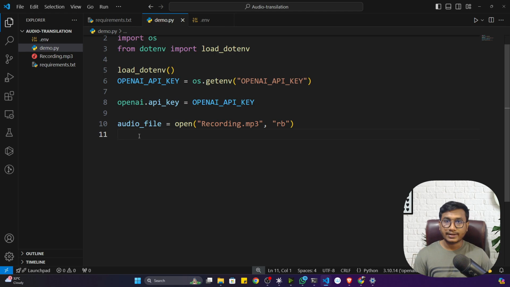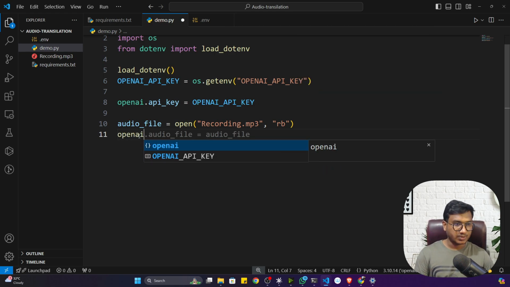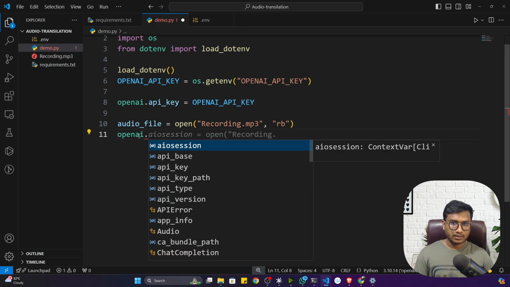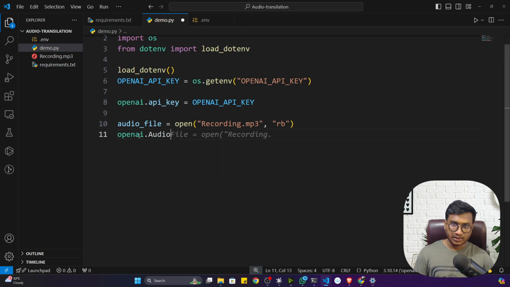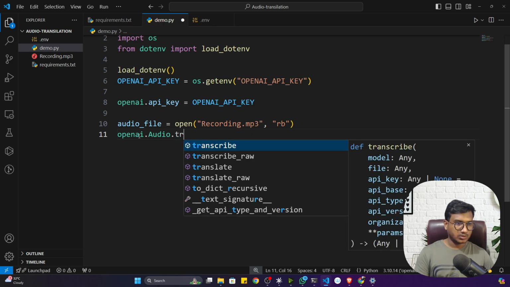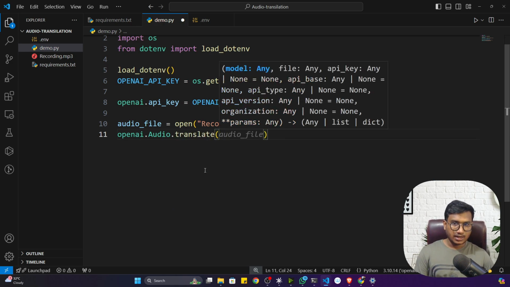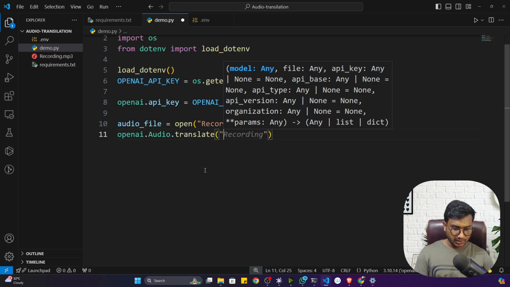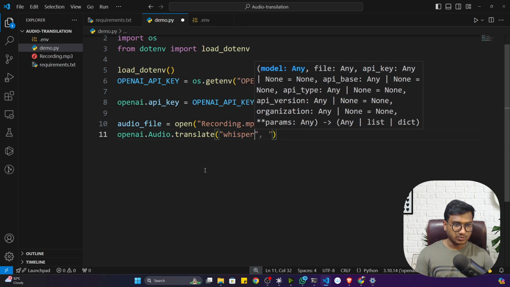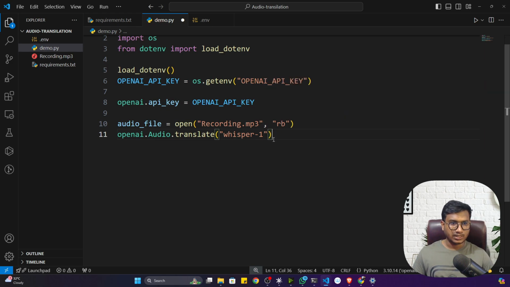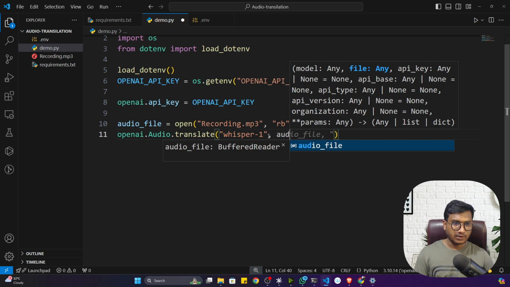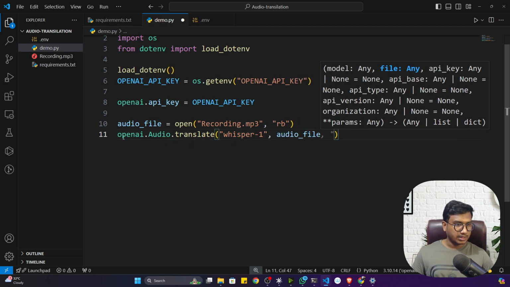Now if you want to get the transcripts, you can use this OpenAI Whisper model. So I'll just write openai.audio. This is audio model, I think I told you. So you have to call one function called translate, and inside that, first of all, you have to mention the model name. So I want to use whisper-1 model. It has different models, but I want to use whisper-1. Then you have to pass the audio file. Now here it will give me the output.